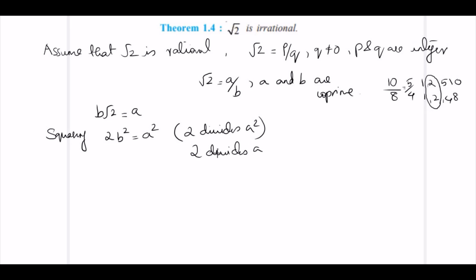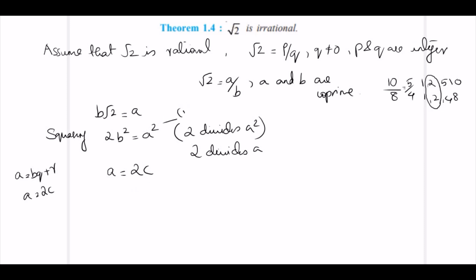Now, as 2 divides A, you can represent A is equal to 2C. That is, A is equal to BQ plus R, as we have learned in Euclid's division lemma. If a number divides A, you can write it as A is equal to 2C for some integer C. So A equals 2C.